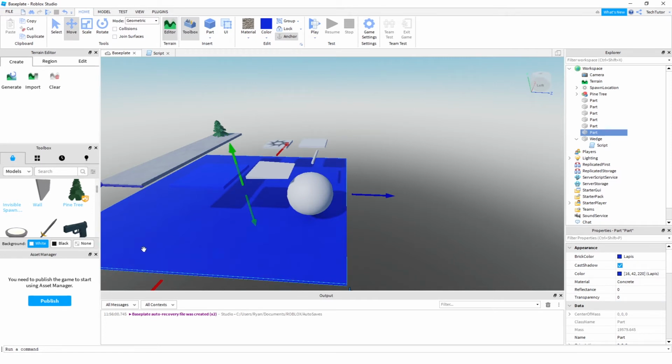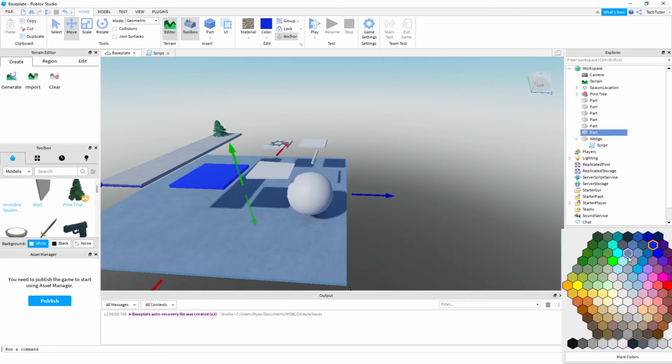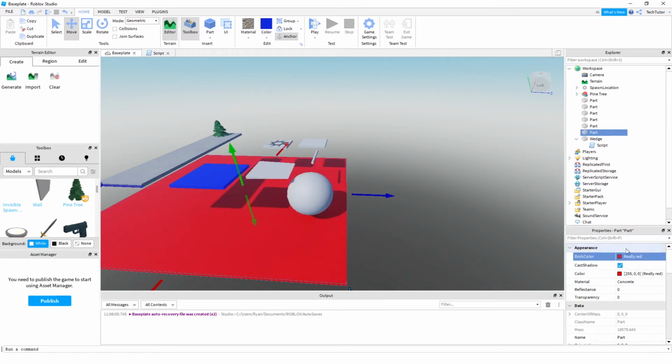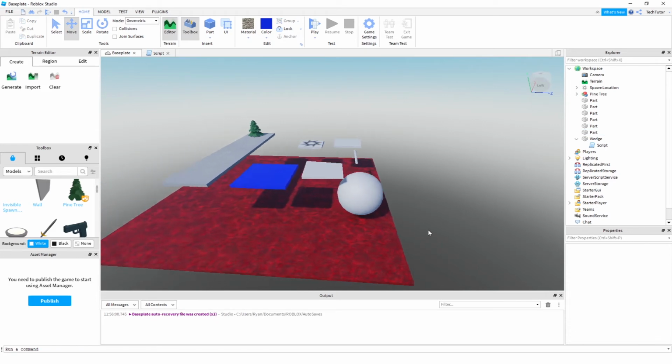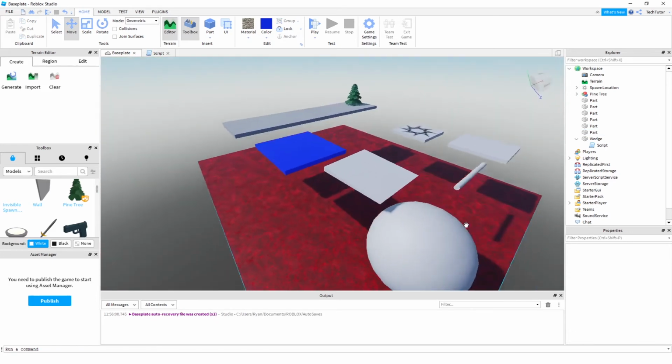Now, in order for it to look a little bit more like lava, as in their example, they kind of just let you pick something. So I found that what kind of looks like lava would be the granite material along with a red color. So let's go with really red. And then the material, like I said, I picked granite. And yeah, that actually looks close to lava. Let's just go with that.